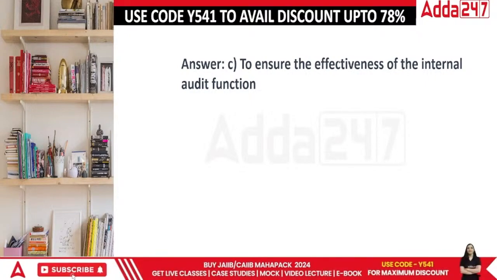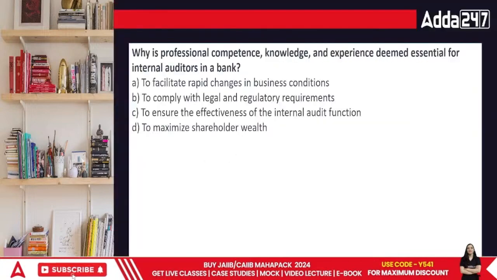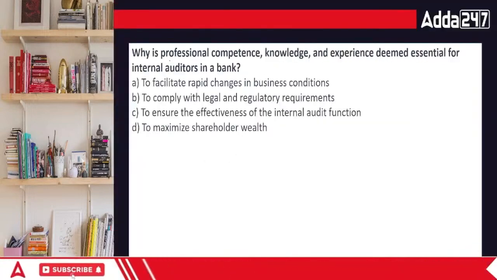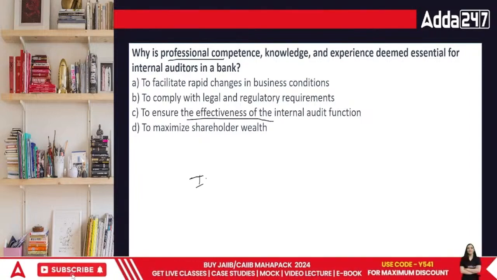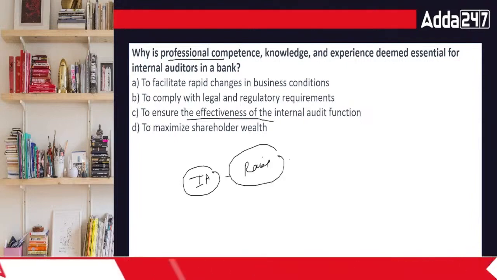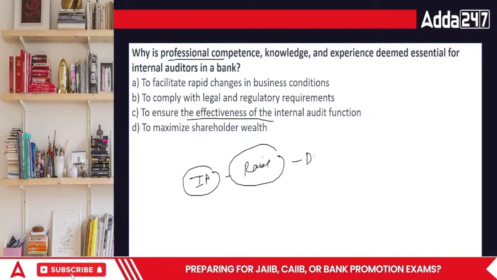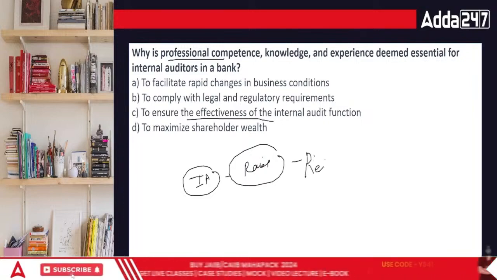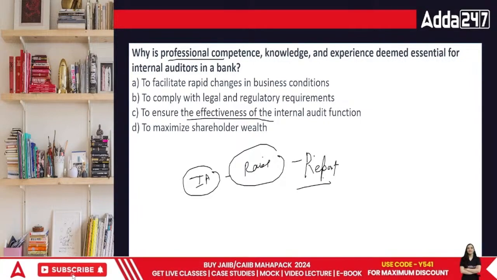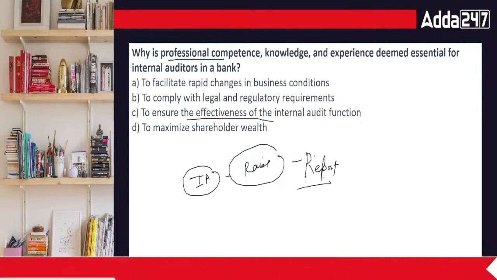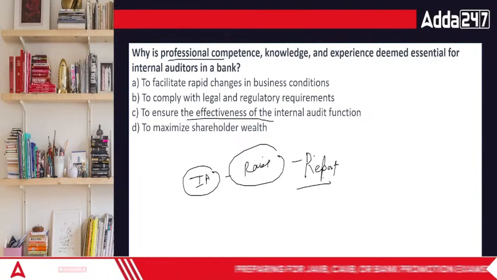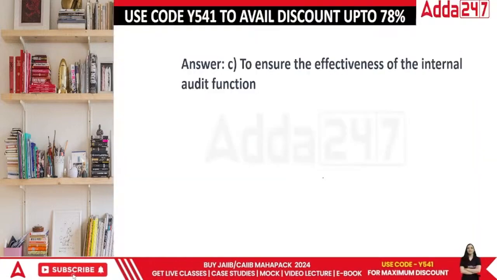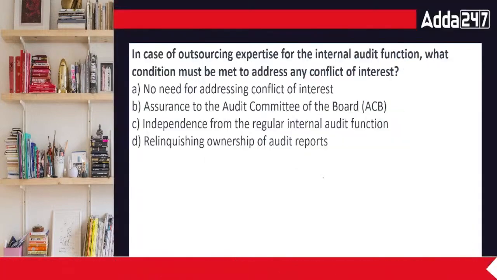Now, in this case, the correct answer is to ensure the effectiveness. When we talk about the audit, in terms of professional competence, it is very, very important that you have an internal audit. The internal auditor will see the books of accounts, he will raise questions, he will solve the problems, he will definitely write about it in his report, but the same will also be given to the statutory auditor as information, that so and so information was found and then they have improved it further. But this really happens, that this particular experience helps you to understand things more deeply.